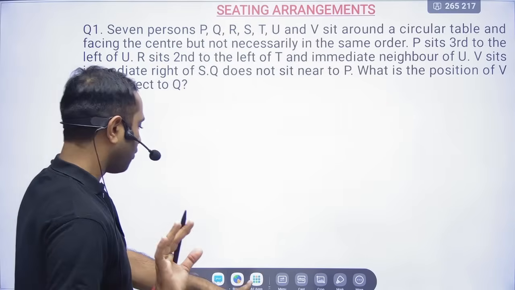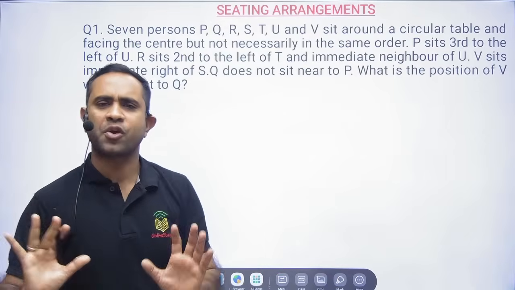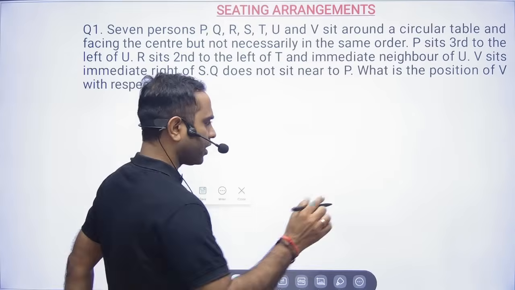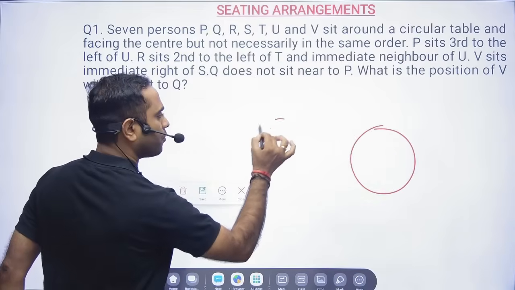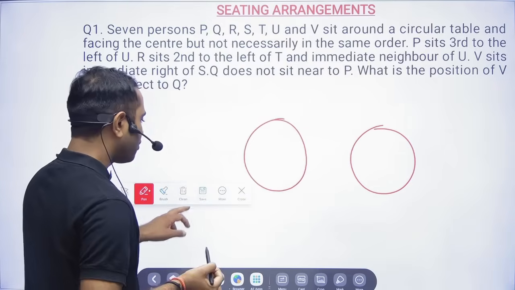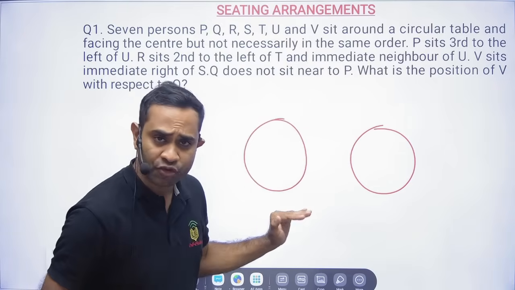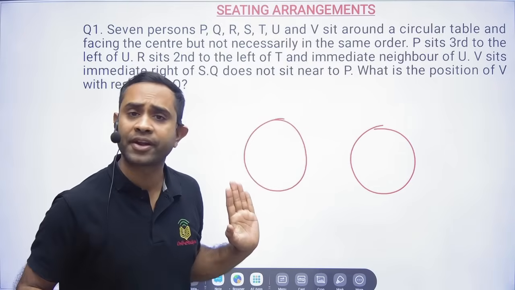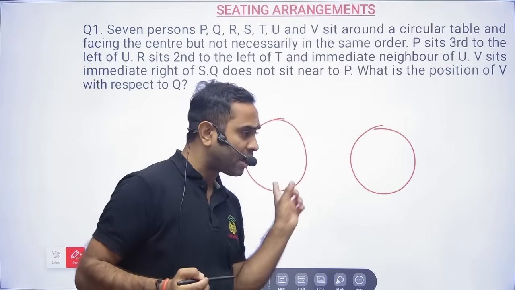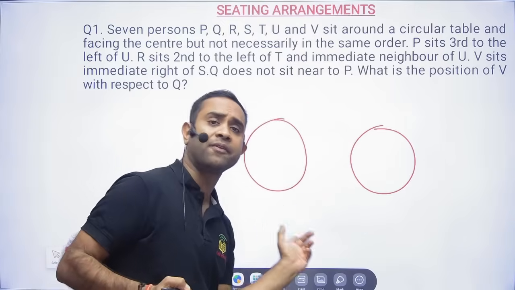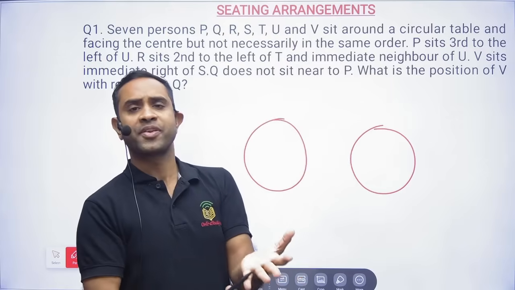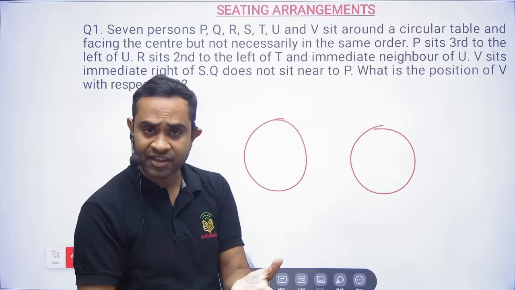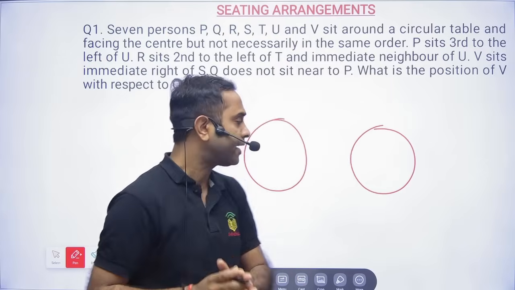Second thing, friends, any question you are solving, if it is circular sitting arrangement or linear arrangement, please try to make two diagrams. What will happen is, if there are any possibilities, things will not get messed up. If you are making only one circle, one square, or one line, for square or linear sitting arrangement, then things will get messed up.